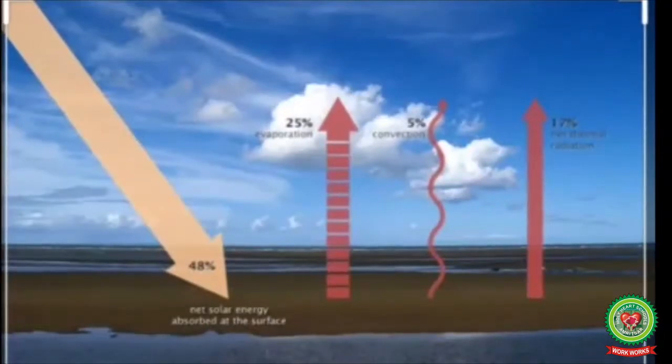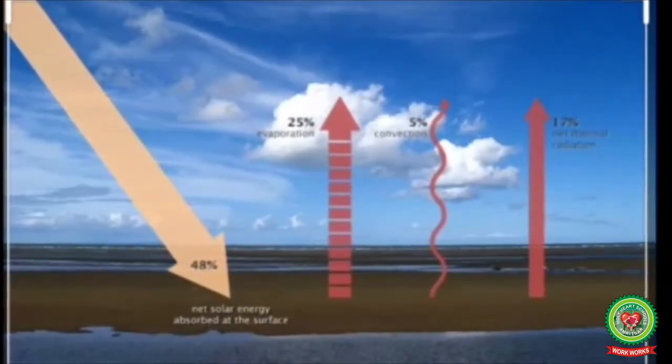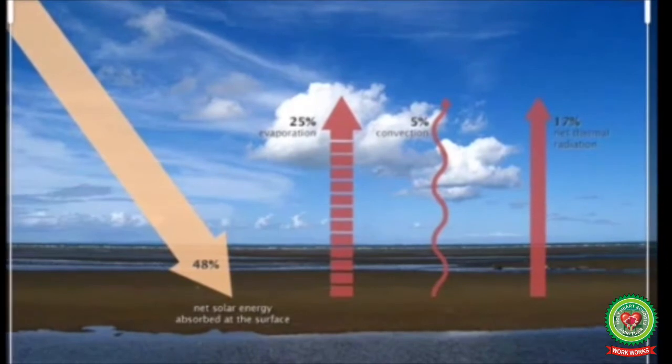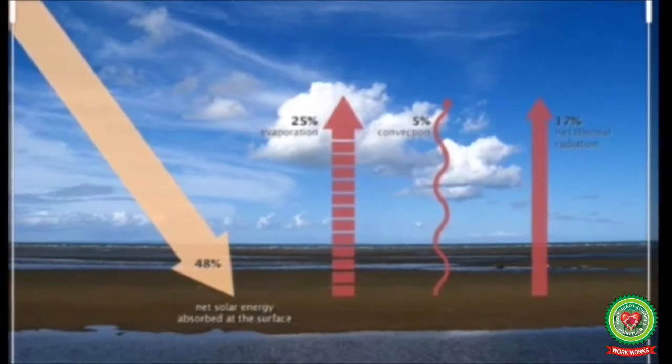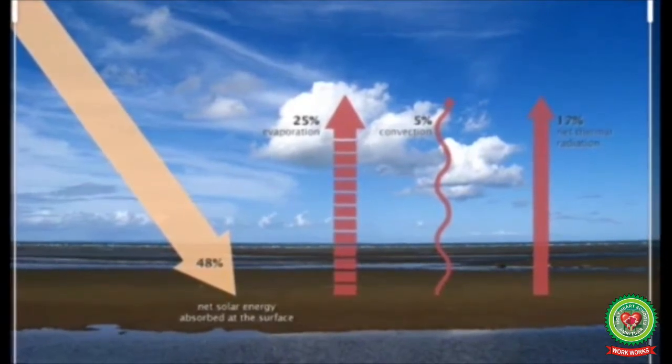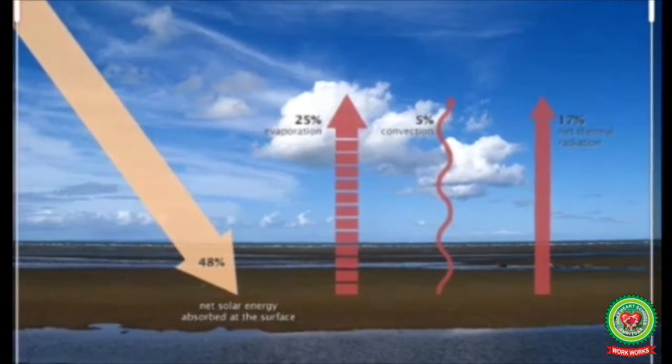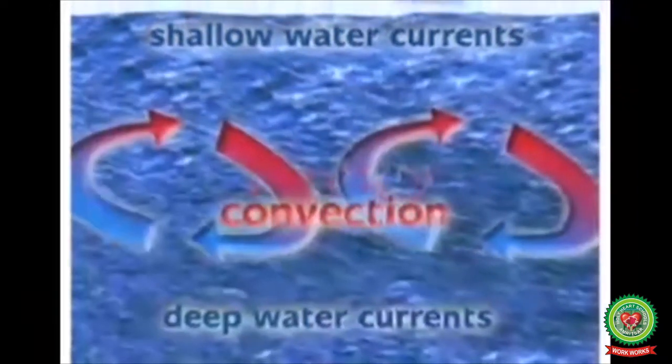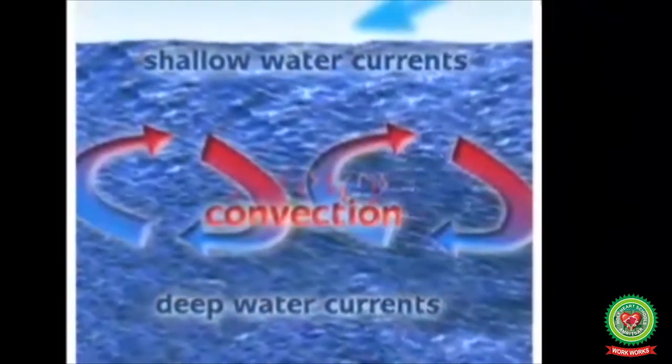The ocean water is cooled by three processes. The first process is back radiation of heat from the sea surface. Number 2, convection. And number 3, evaporation.